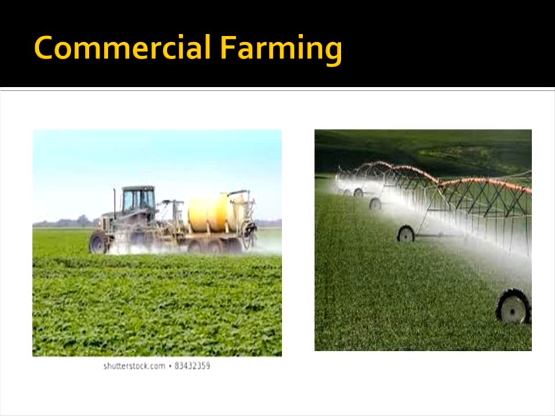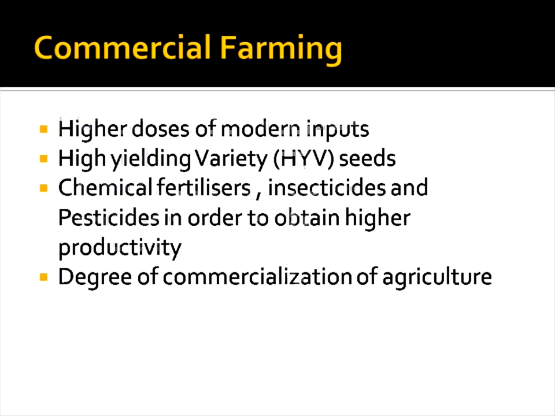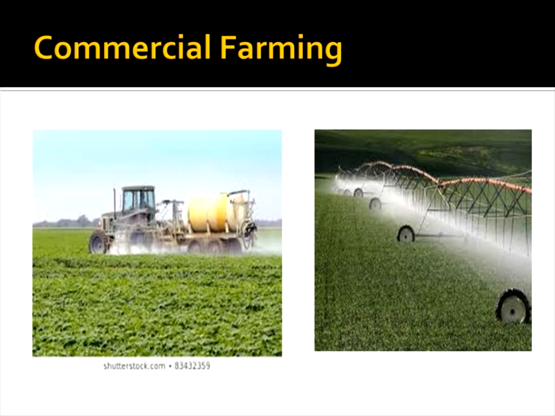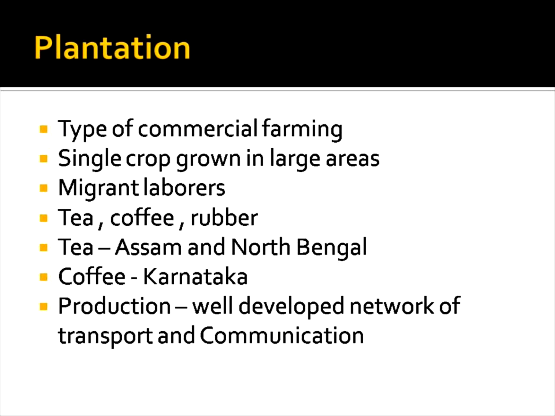And this is what we are calling commercial farming. Next, commercial farming also has one type, which we call plantation. Most probably plantations are in hilly terrain only, with a single crop grown over larger areas. And most probably we have migrant labors here.